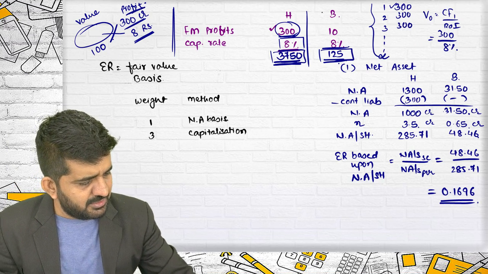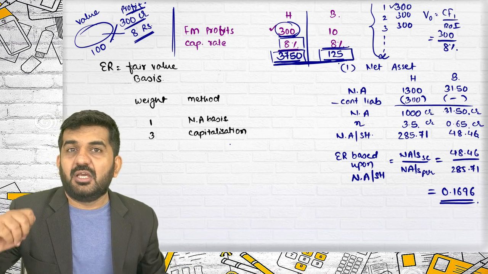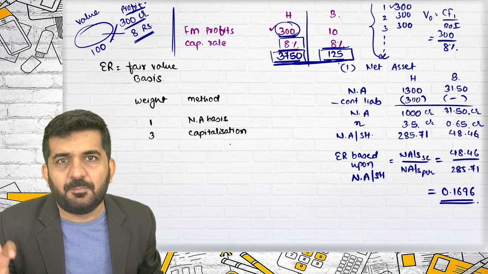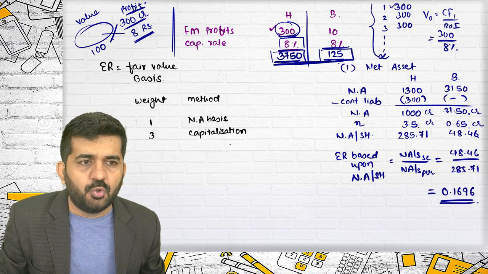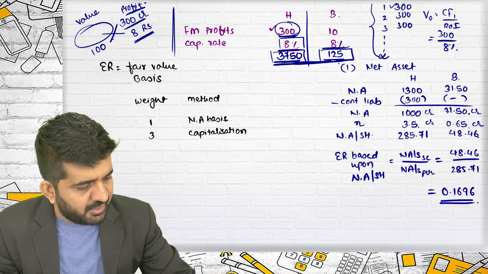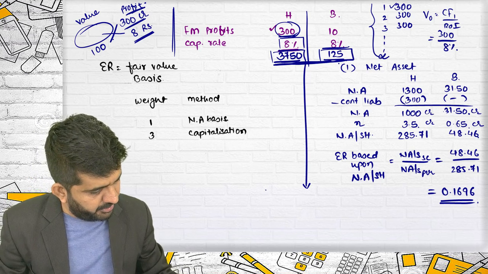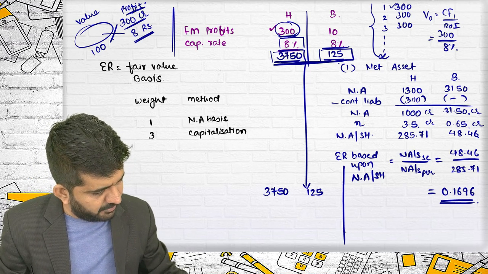So this is based upon the capitalization method value of the company. Again, you cannot take the total value of the company. You need to find out the exchange ratio based upon capitalization rate. So you need to divide it by, let me continue it over here. It is 3750 and 125.